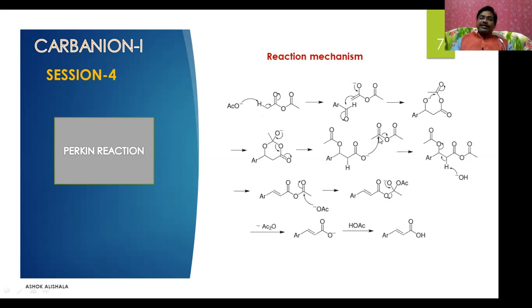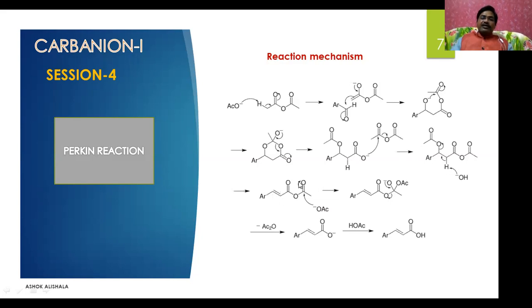The oxygen attacks this carbon by shifting the pi bond to this oxygen. Now see what happened here. The proton present here will be taken by the base and removed in the form of water, which means you will get a double bond, an unsaturated compound.